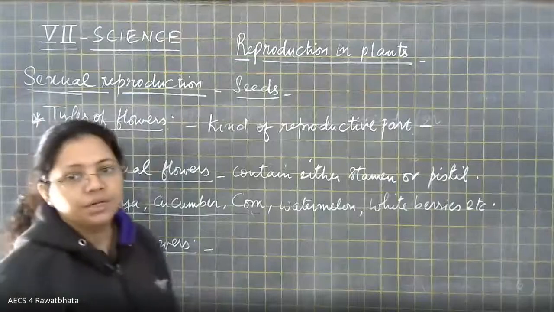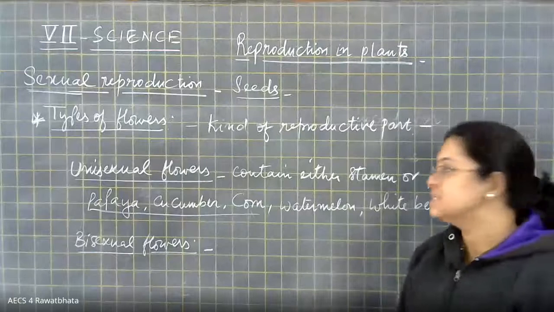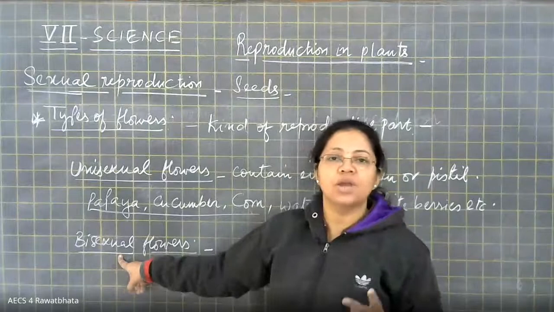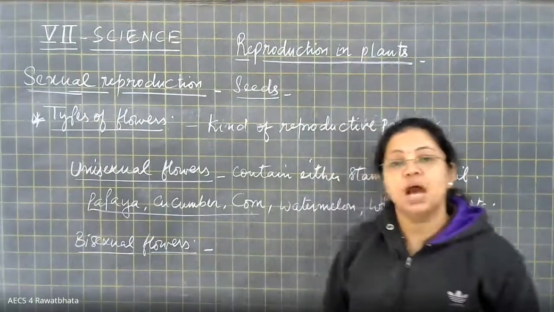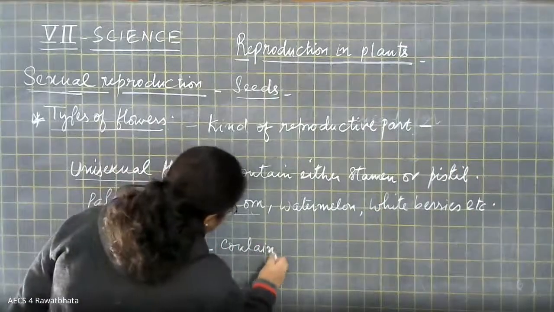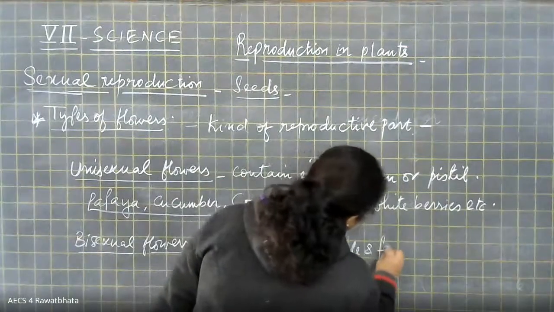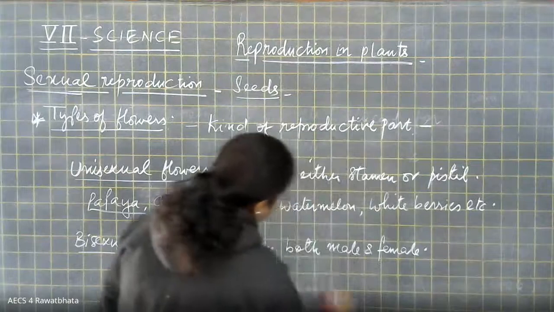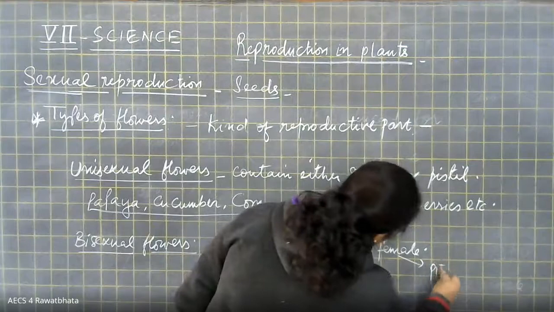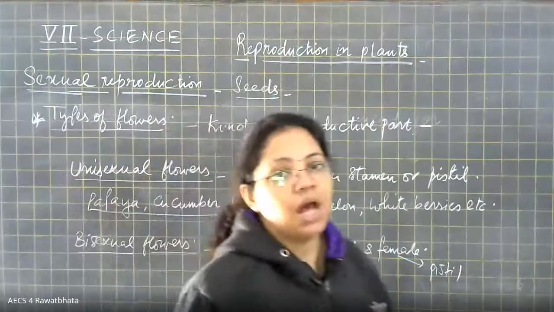Bisexual flowers, right? Now bisexual, so again you can take out the meaning from the word itself. Bi stands for two and sexual stands for reproductive. It means those flowers which contain both male and female part. Now male we know that stamen, female we know that a pistil part. It means these are those flowers which will have